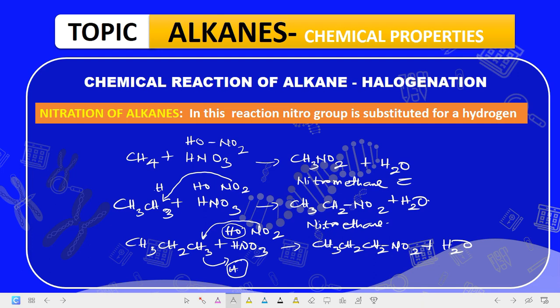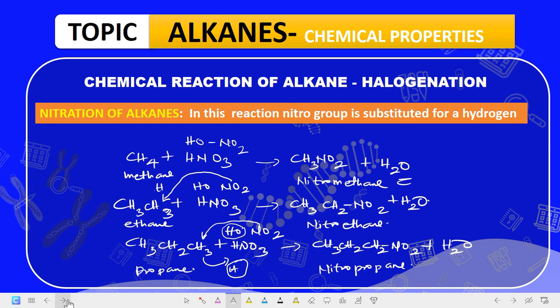Nitroethane, when ethane is nitrated, it gives nitroethane, and this is nitropropane. When propane is nitrated, it gives us nitropropane. This is ethane, this is methane, and then this is propane. Are you getting it now? So that is that case.